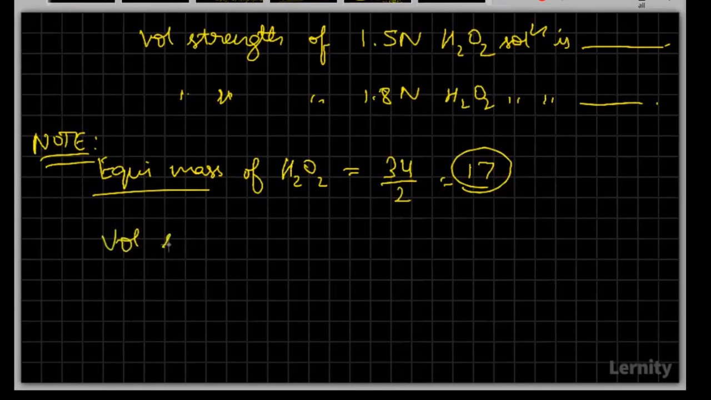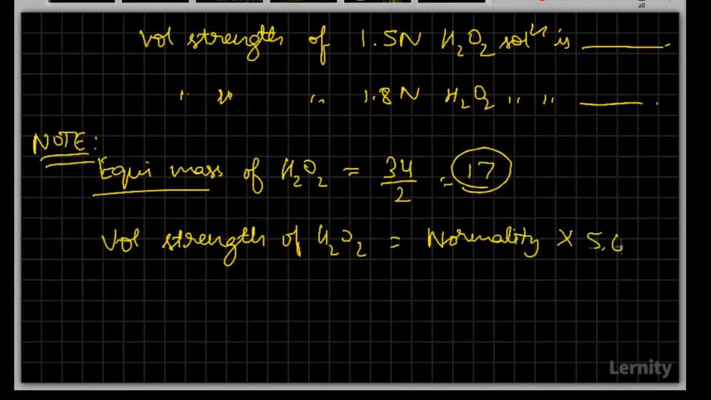Whereas whenever we are calculating the volume strength of hydrogen peroxide, remember this, it is always normality into 5.6. Because here again, it's like 17. Here it's normality into 5.6. Now, can you tell me what it will be in terms of molarity? If it's molarity, what will be the factor that I have to take here?